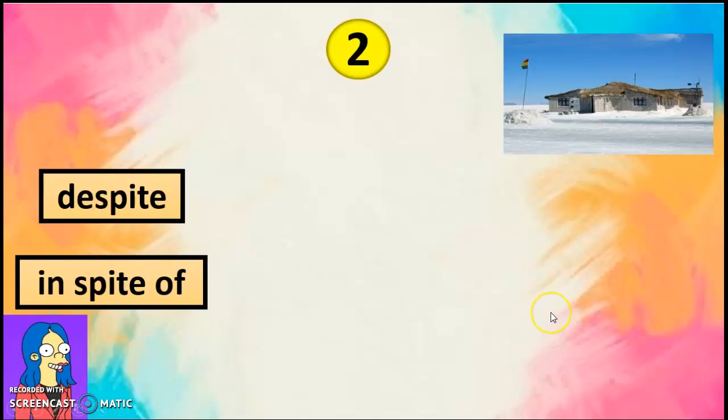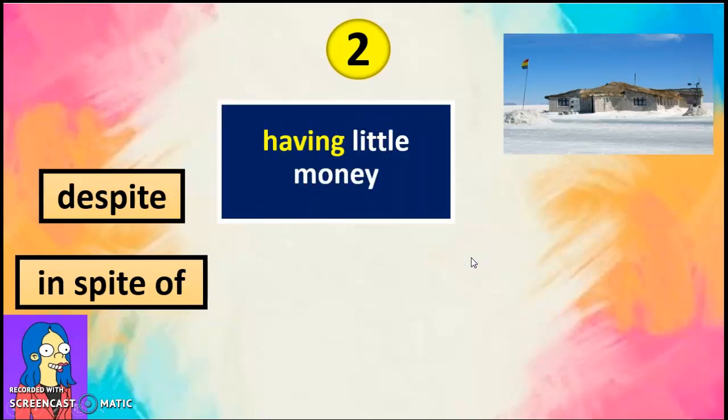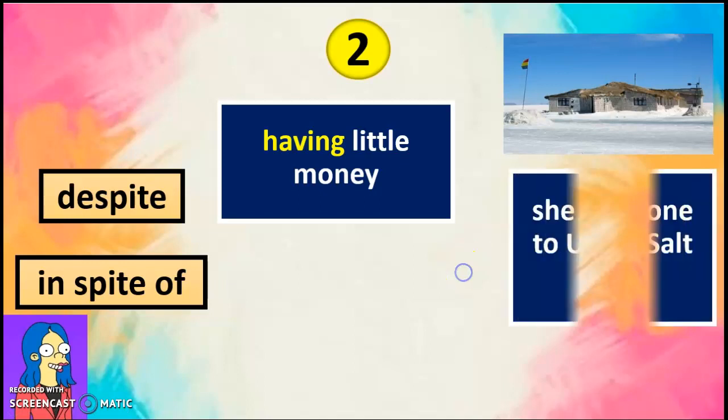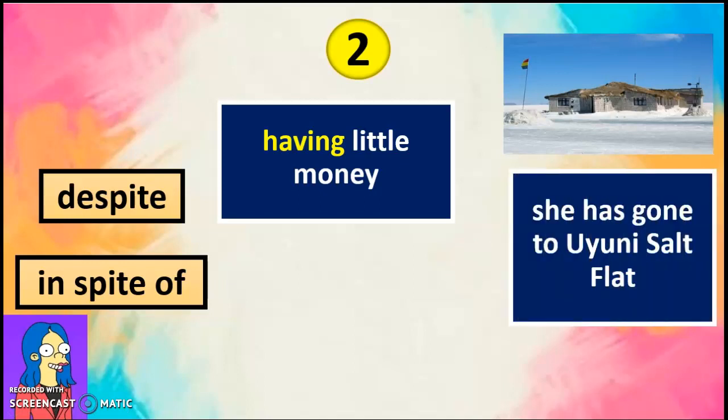Also, it is possible to use these two connectors at the beginning. As in this example, despite having little money, she has gone to Uyuni Salt Flat. Or, in spite of having little money, she has gone to Uyuni Salt Flat.